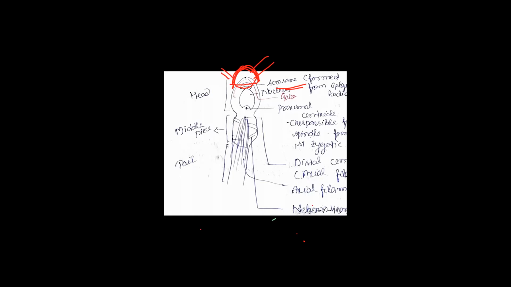The membrane that covers the anterior part and the acrosome is called Galea. And the membrane that covers the posterior part of the nucleus, the middle piece and the tail is called Marchente. That is called what? Marchente. Again I repeated, the membrane covering the anterior part of the nucleus and the acrosome is called Galea, and the one covering the posterior part of the nucleus, the middle piece and the tail is called Marchente. Clear?